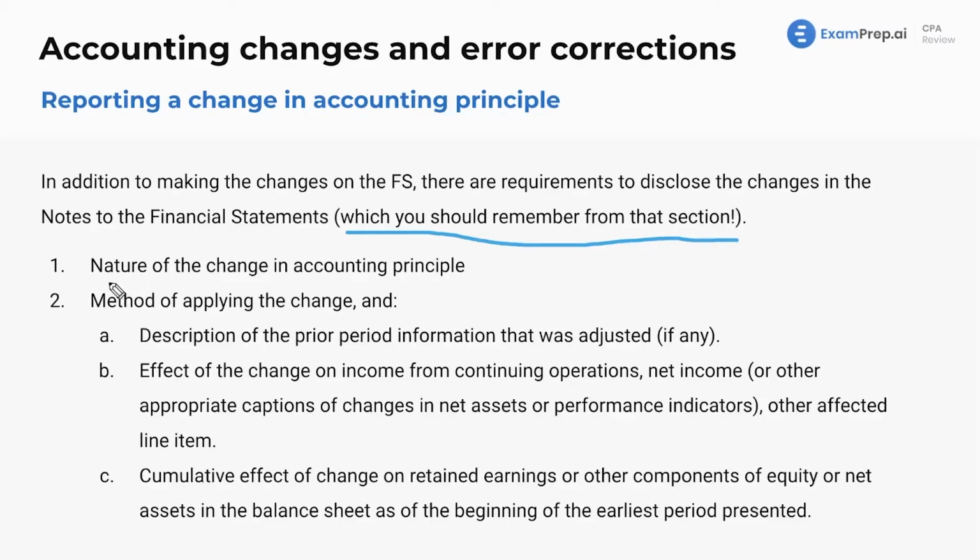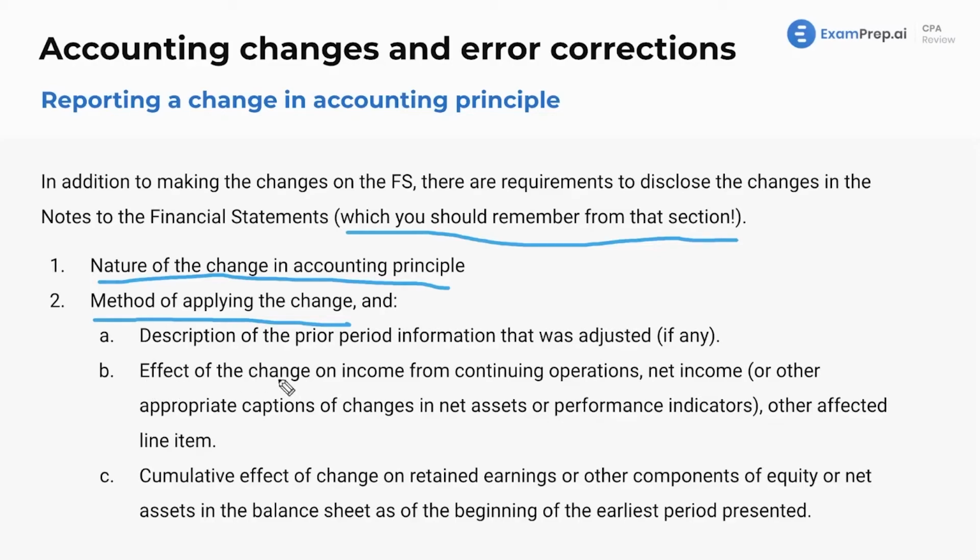So you need to disclose the nature of the change in accounting principle, pretty straightforward. Also, the method of applying the change. So how did you actually make the change? Also, make a description of the prior period information that was adjusted. So if you went back and adjusted retained earnings, talk about that. Describe it. Talk about it. Use your words. Use your feelings, right?